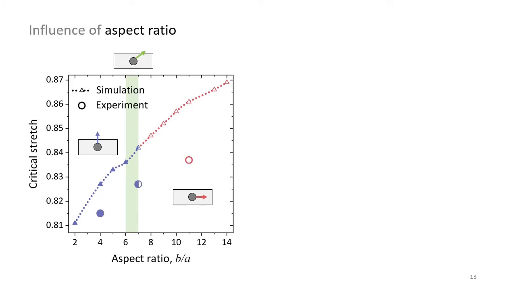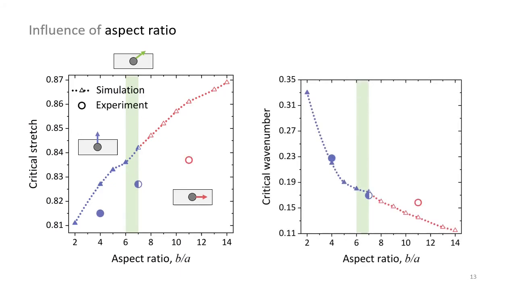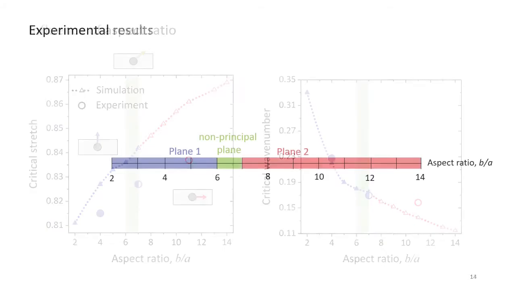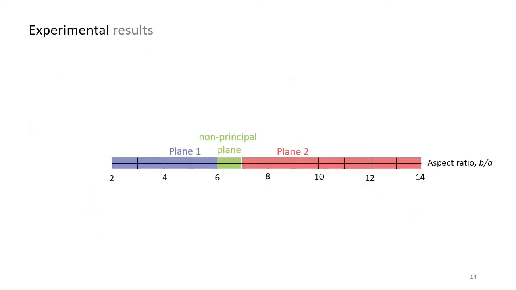Moreover, the wave number decreases with increase in aspect ratio. This scale shows the variation of plane orientation with aspect ratio. Now, let us see the buckling of fibers observed in experiments.